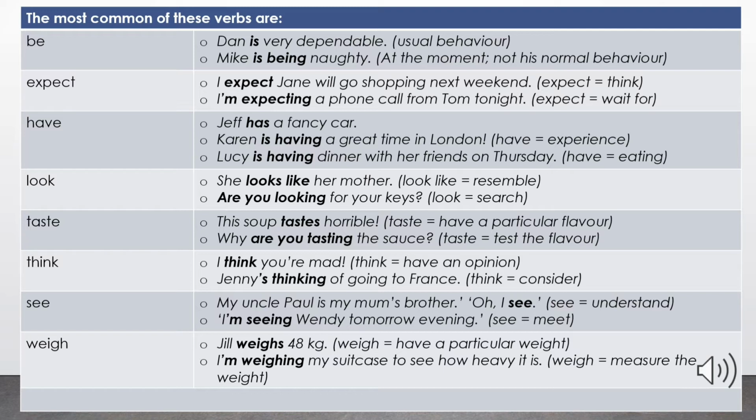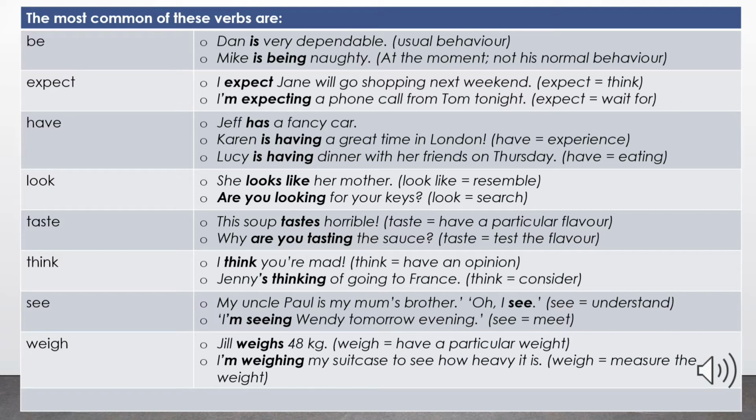For example, Dan is very dependable. But when we don't talk about usual behavior, we are just describing something that is happening at the moment, we use the present continuous tense because this is a dynamic verb. For example, Mike is being naughty.